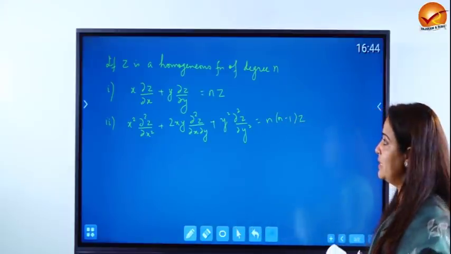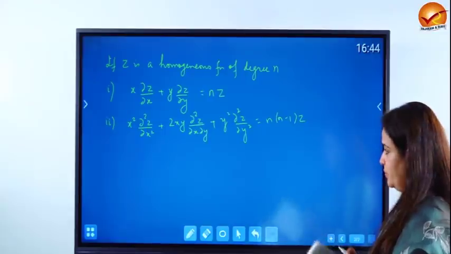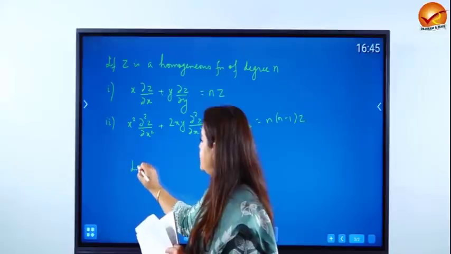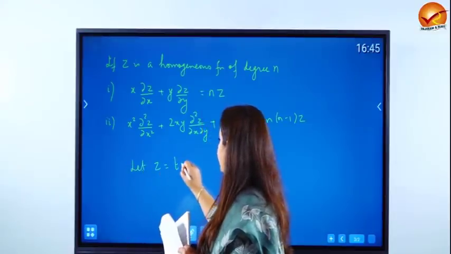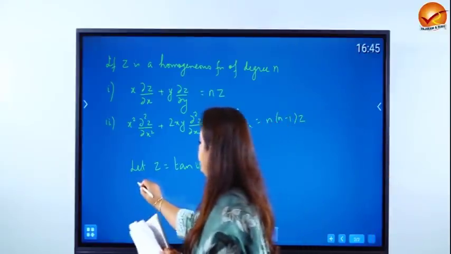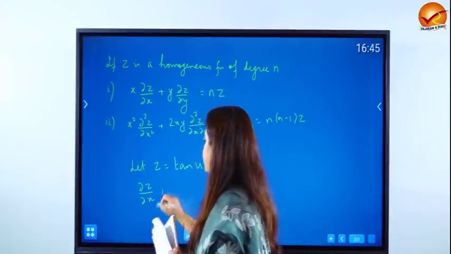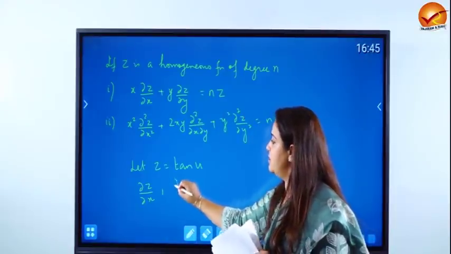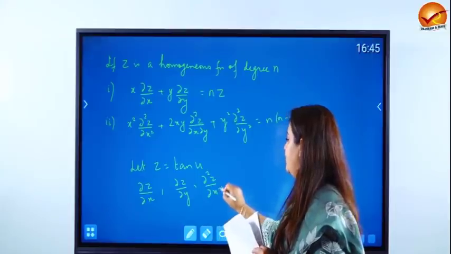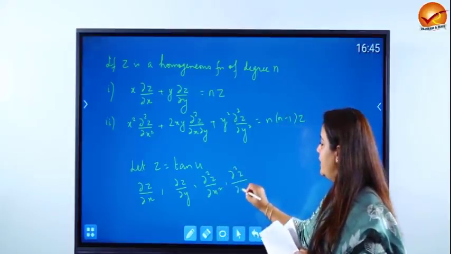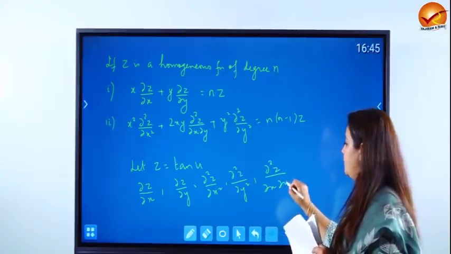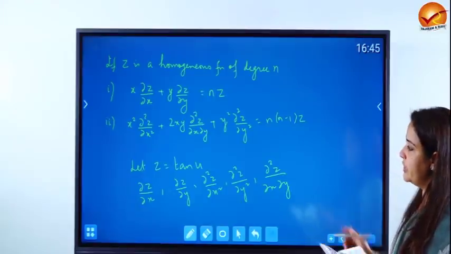So this is going to be an application of Euler's theorem. I'll just give you a hint of how you're going to proceed. Let us put z as tan u, then we can find del z by del x easily. Now this is a much simpler expression. Find del z by del y, find del 2z by del x square, find del 2z by del y square, and the mixed derivative also. Find all the possible first order and second order derivatives.